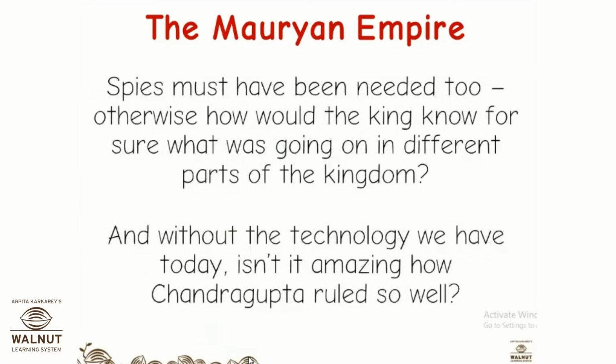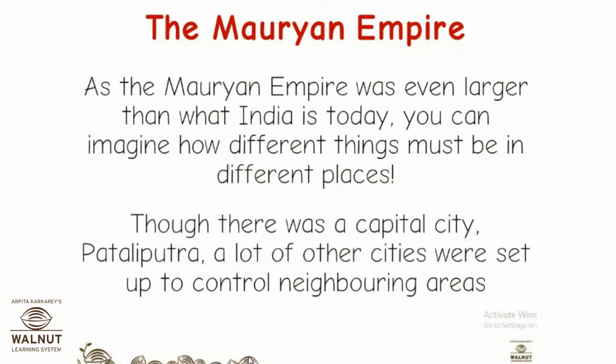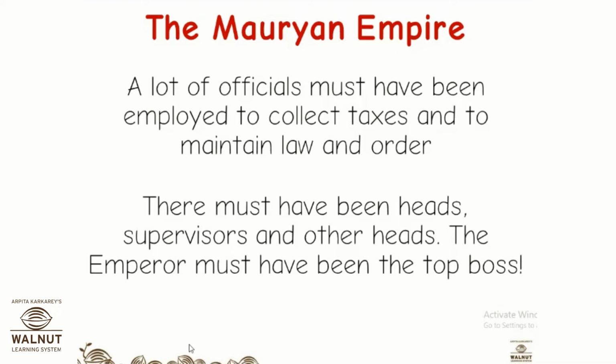Okay. So though there was a capital city, yes, the capital city was which city? Patliputra. What is its present name? Currently, it is known as Patna, correct. A lot of other cities were set up to control neighboring areas. So just having one capital city was not enough. So a number of other cities were also set up to take control of the neighboring areas. Okay, then what else was required?